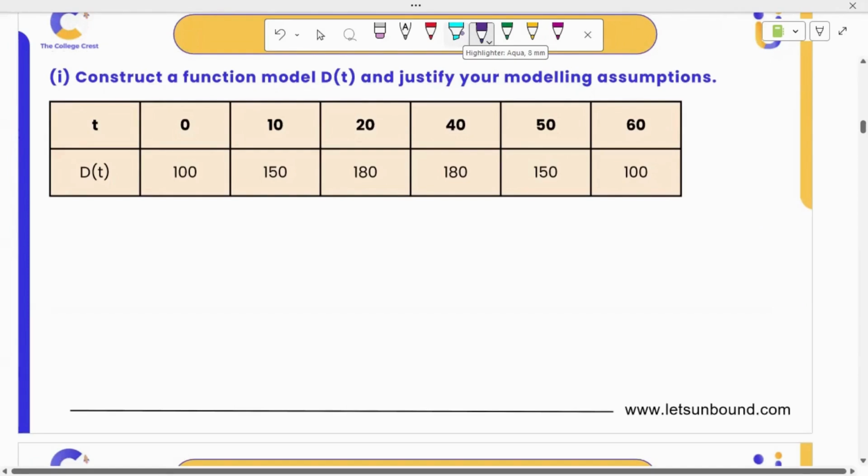And also I will tell you why this table will not work when you try finite differences. The t values have to be equally spaced. Okay, there is a 10 unit gap, 10 unit gap, 20 unit gap, 10 and 10. If it's equally spaced, we can do that. But this is not. So we are not doing finite differences.